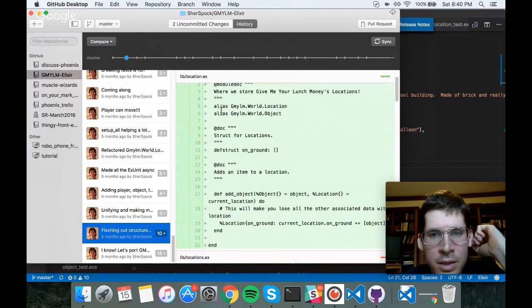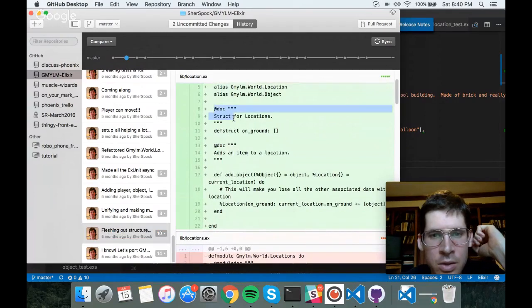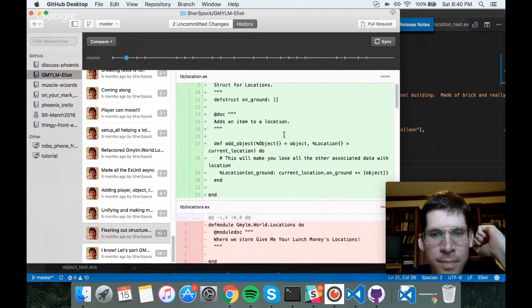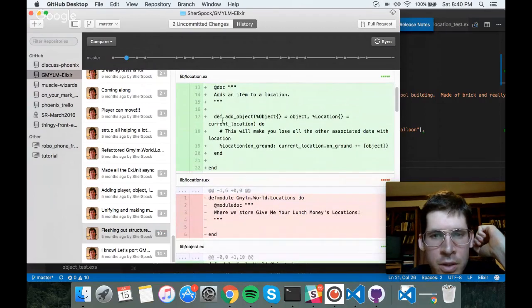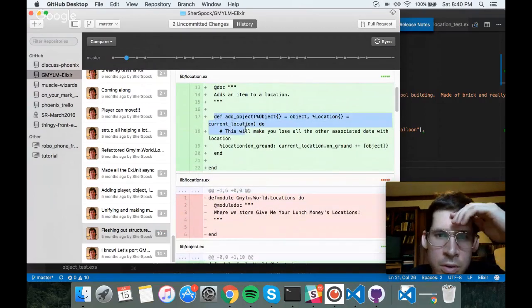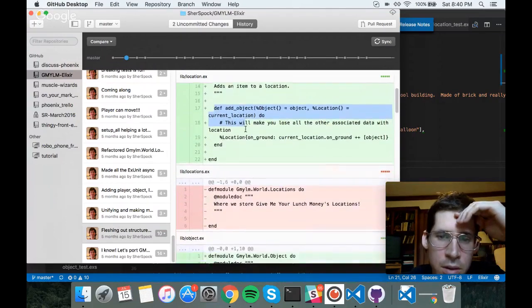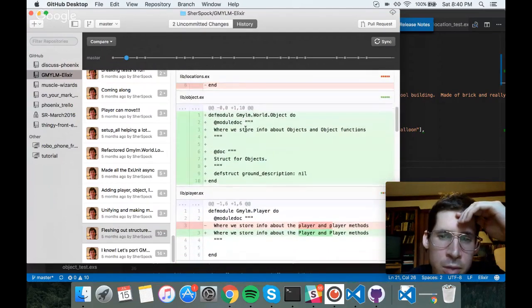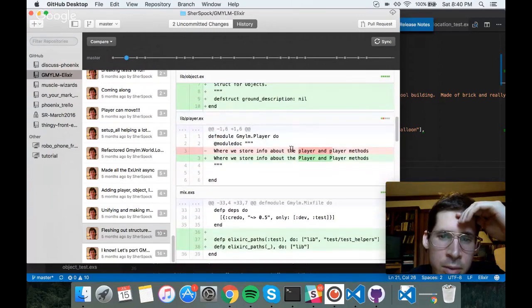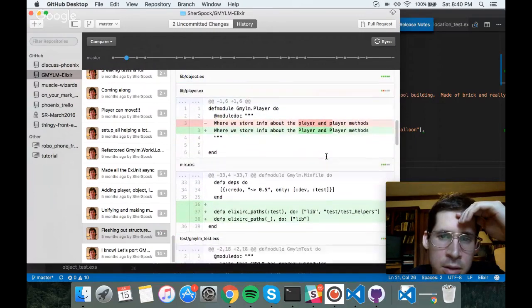gmylm.location. Okay, so then I started doing stuff. I started making a struct for locations, which is going to have this on ground list. And it looks like one of the first functions I wrote was add object, gmylm.world.location. Okay. It stores info about objects and object functions, where we store info about the player and player methods.